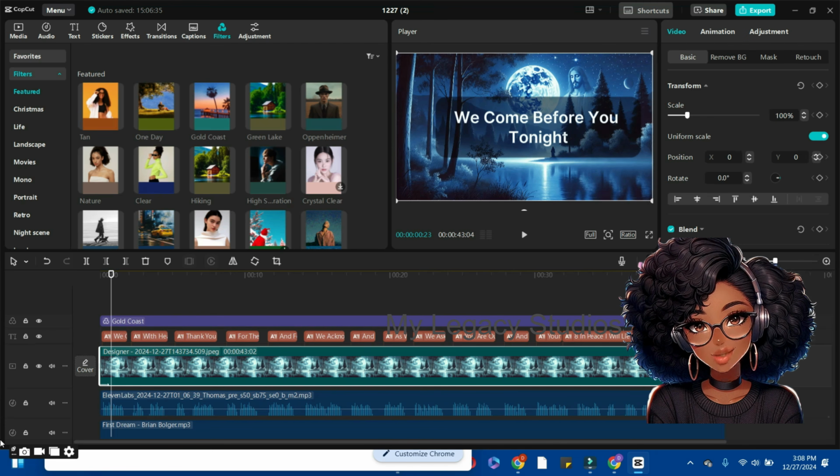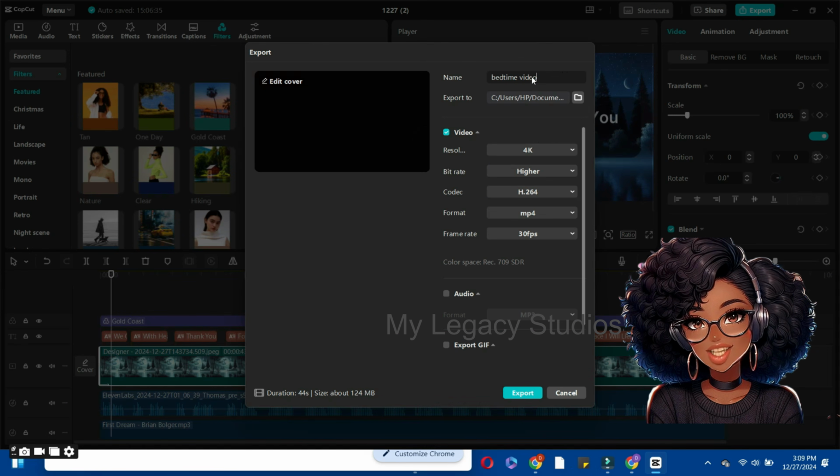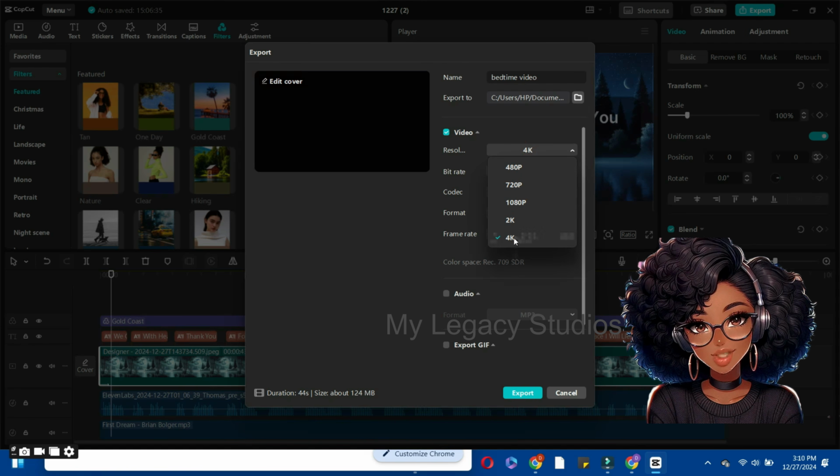So the next thing I'm going to do is to hit on the export button from here. Now you can rename the file to bedtime video and come to the resolution section. Always go with the highest resolution, so we are going to go with the 4K and then maintain the MP4 format. Come to the frame rate and maintain the 30 frame rate. Now hit on the export button and export this video onto your drive.